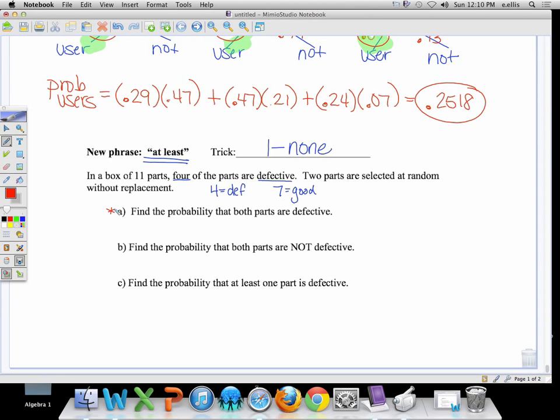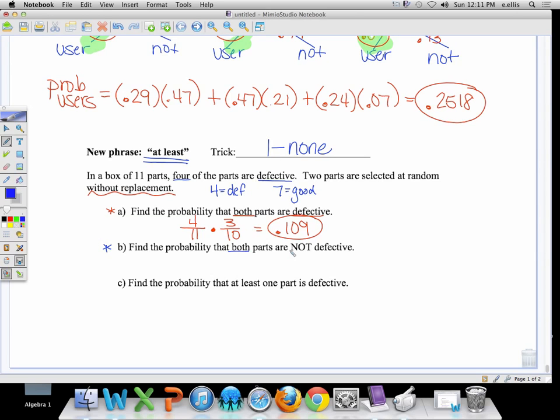Okay, if part A wants us to find both are defective, there are 4 defective pieces out of 11, and I take a defective one out. I go in for another one, there are 3 remaining out of 10. I know that is because without replacement. And that gives me a probability of 0.109.